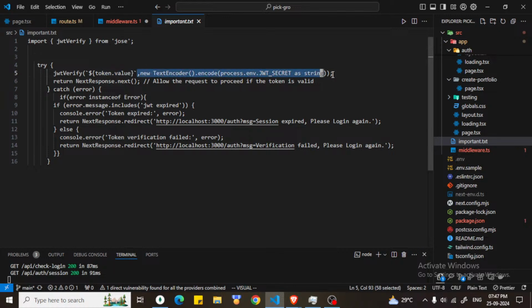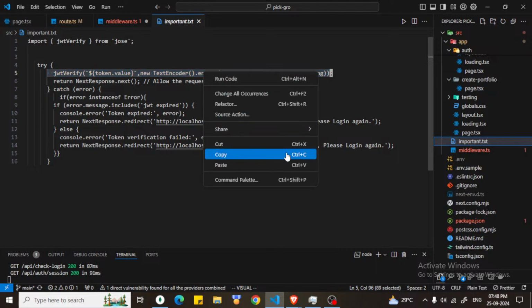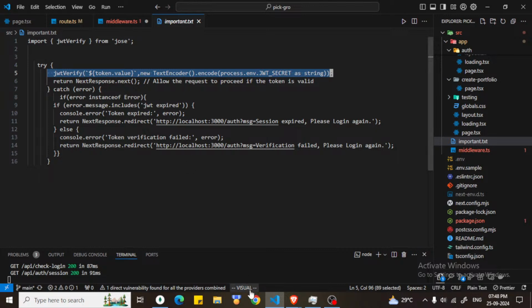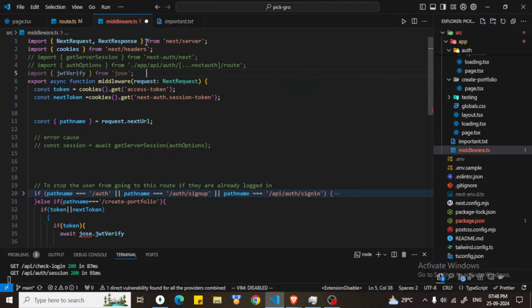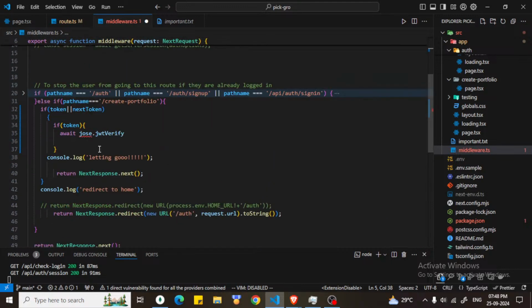Okay, new text encoder. Can't we just store this? Let me try this. We cannot use Control C because I'm using Vim. I might disable it for now because it's causing me errors. It's for learning purposes, so I will learn later.